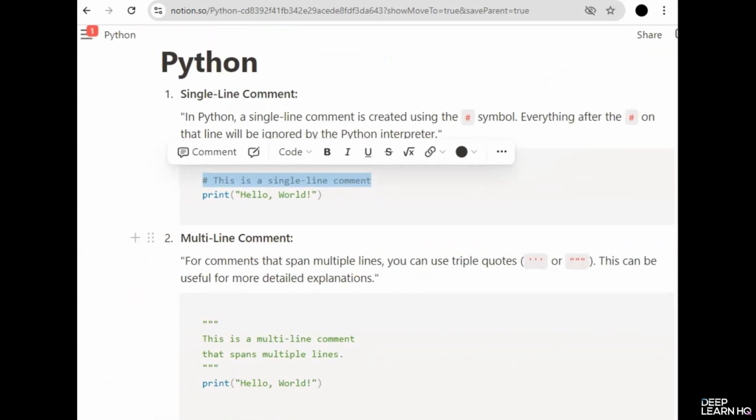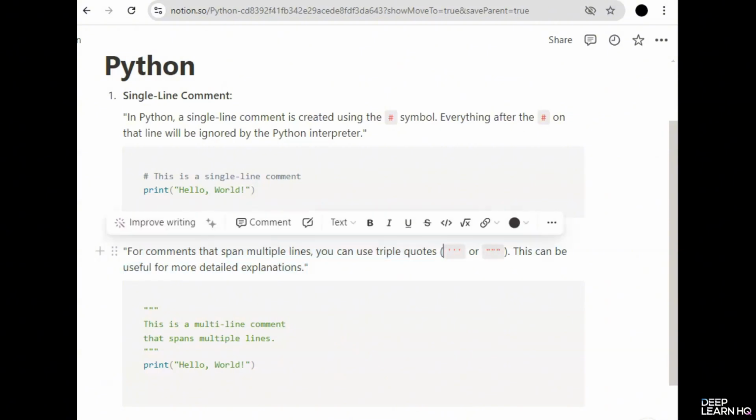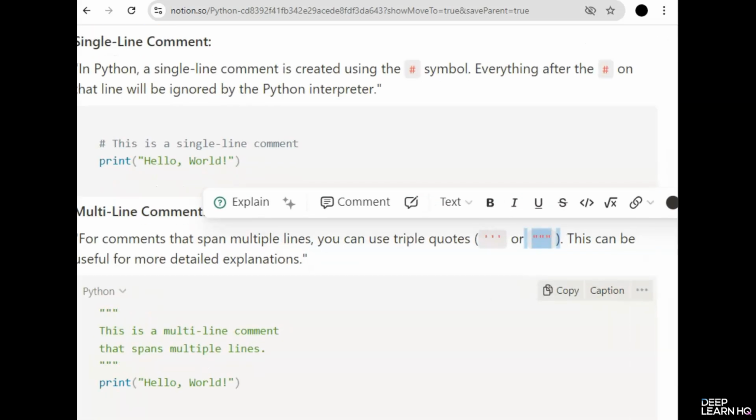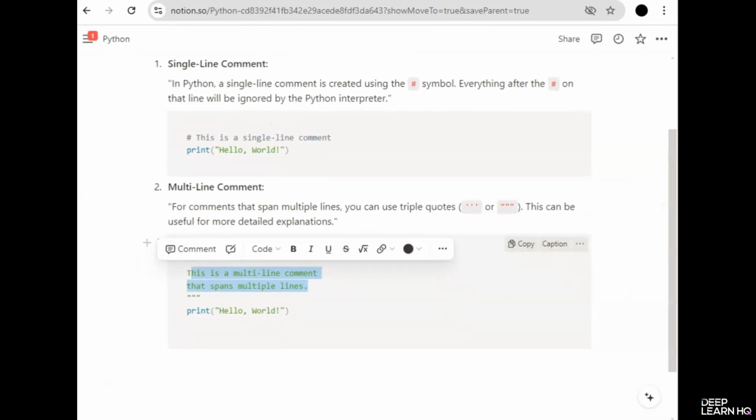Moving on to multi-line comments. For comments that span multiple lines, you can use triple quotes, either this way or this way. This can be useful for more detailed explanations. So this is a multi-line comment that spans multiple lines.